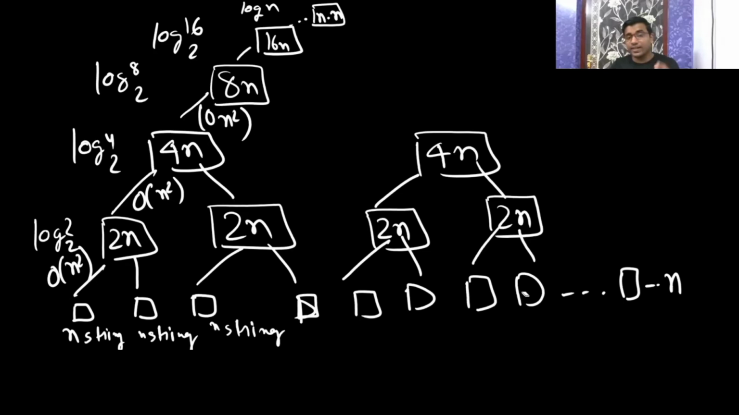Sorted नहीं है तो merge कर ही नहीं सकते. If it is not sorted, we cannot apply merge, because in the merge procedure we can apply merge only if the lists are sorted. If two lists are sorted lists, then only we can apply the merge procedure.